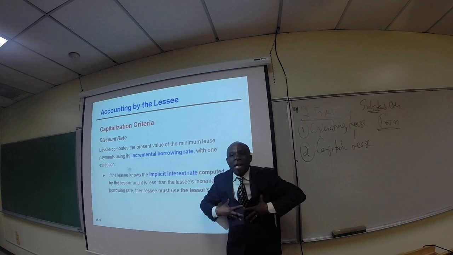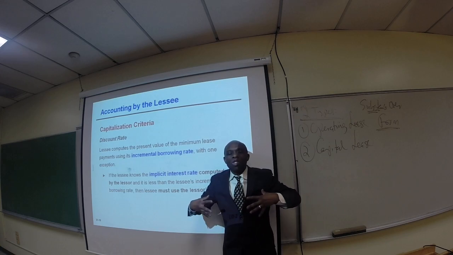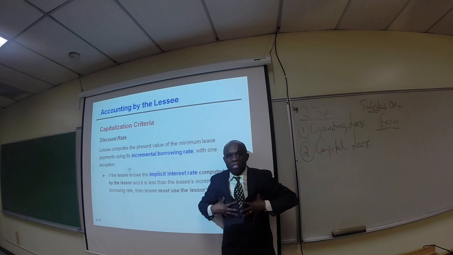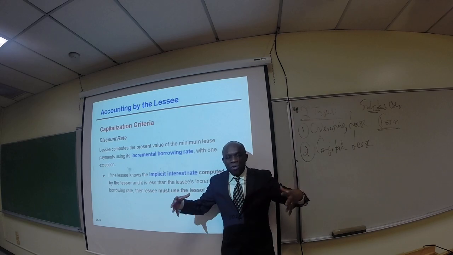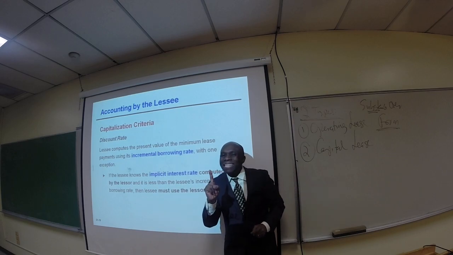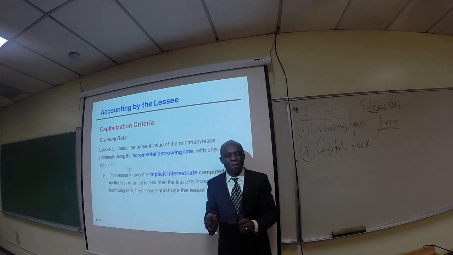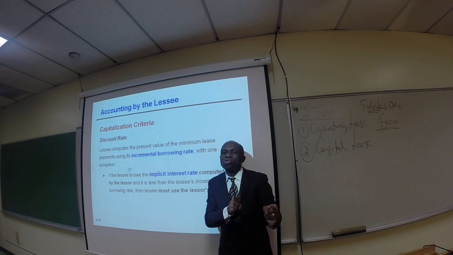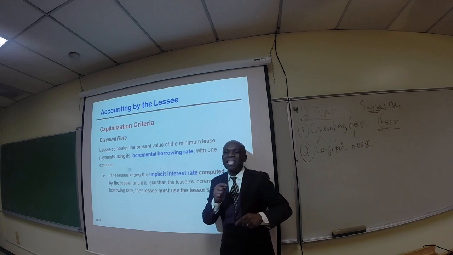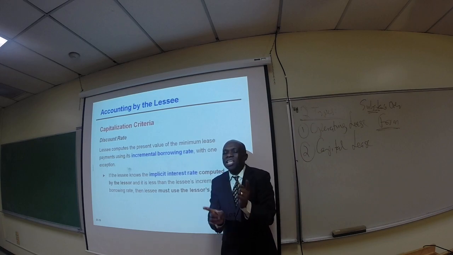If you go to the bank, ordinarily the bank will charge you a 10% interest rate to borrow money for whatever reason. Now, you have to use that interest rate when you are computing the present value of the minimum lease payment. Now, either you use that or you use the interest rate that the lessor is indirectly charging you